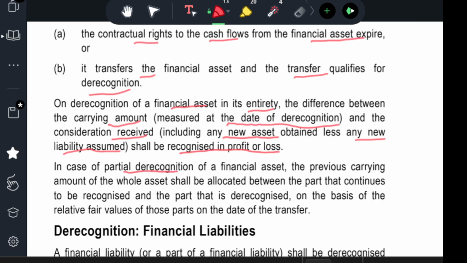In the case of partial de-recognition of a financial asset, the previous carrying amount of the whole asset shall be allocated between the part that continues to be recognized and the part that is de-recognized, on the basis of the relative fair values of those parts on the date of transfer. Sometimes only a part of the asset is de-recognized: a part of the contract is sold, expired, or transferred. Then, based on the relative fair value of that part, only that portion is charged to the profit and loss account, not the whole.